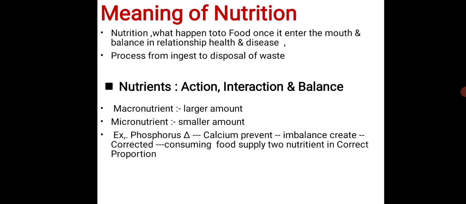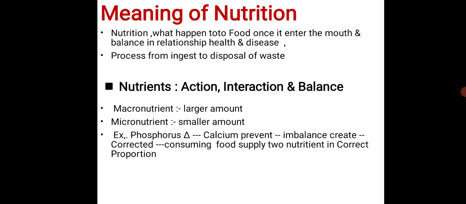There are mainly two types of nutrients, as some of you already know: micronutrients and macronutrients. Macro and micro. Pronounce very carefully. When I say micro, it comes second; when I say macro, it comes first. Macro means larger amount: the nutrient that the body requires in larger amount is called a macronutrient. And the nutrient required in smaller amount is called a micronutrient.